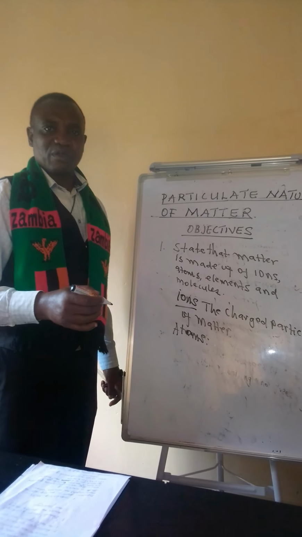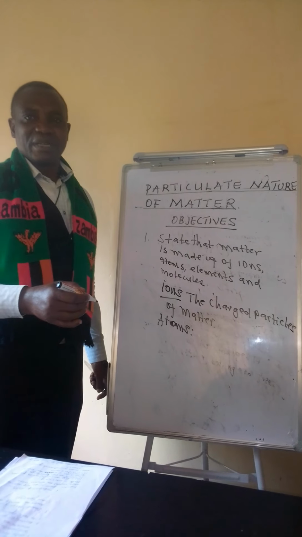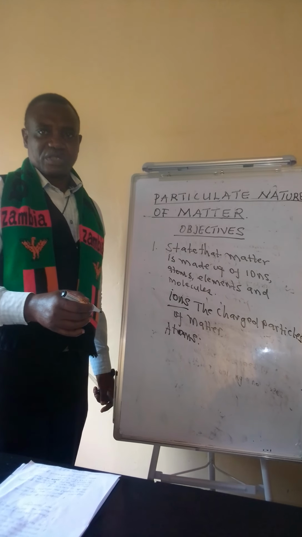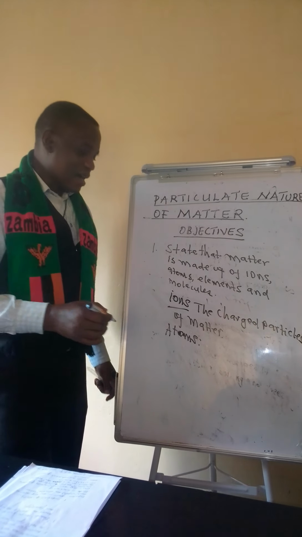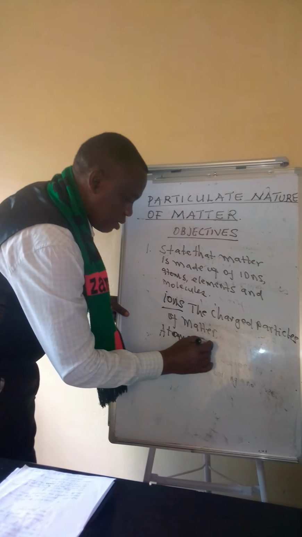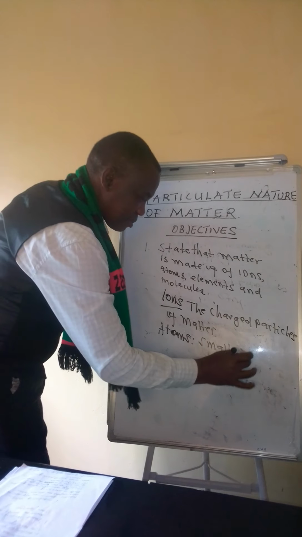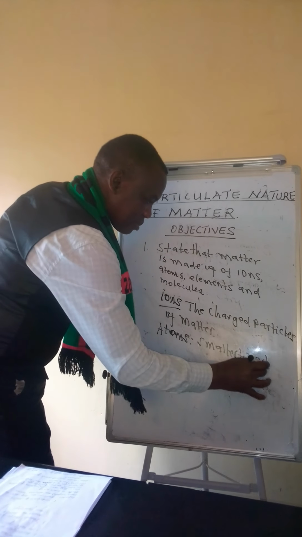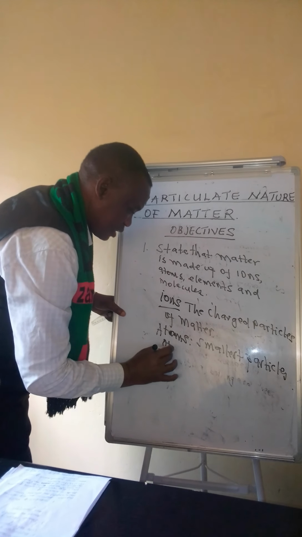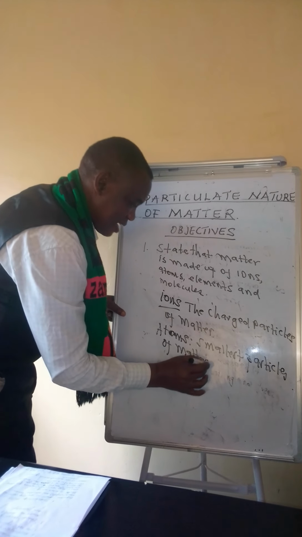We have another group of small particles of matter which we call elements, and these elements are made up of smaller particles which we call atoms. So atoms are the smallest particles of matter.